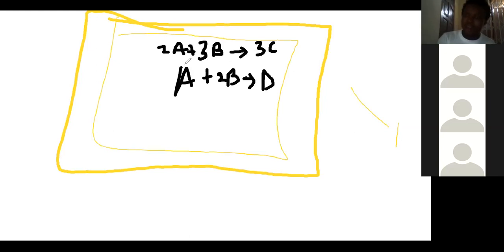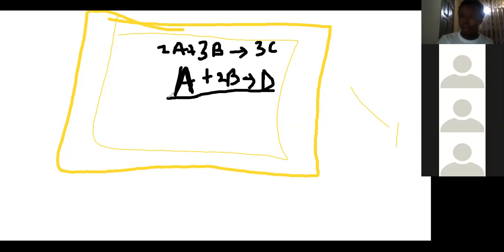If the reaction takes place in more than one step, always the last one is the slowest step. So when this gives you this, and this gives you that, that will give us D. So this will be the last step.